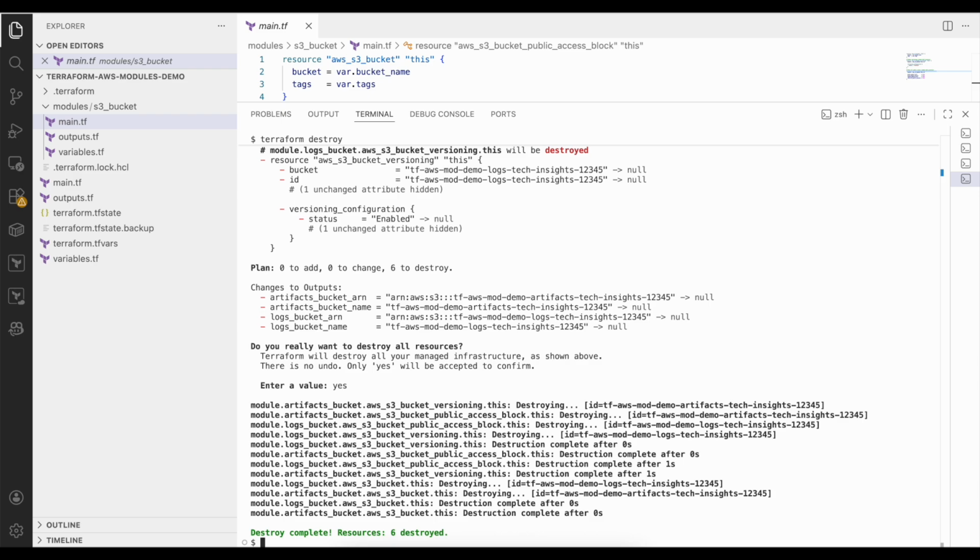And that's it for Terraform Made Simple Part 8. Today we used Terraform modules to create real AWS resources and understood how the root main.tf orchestrates everything.